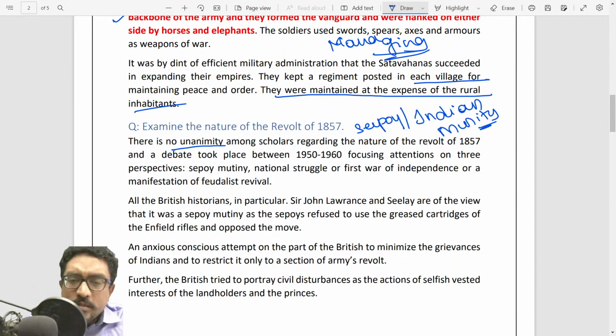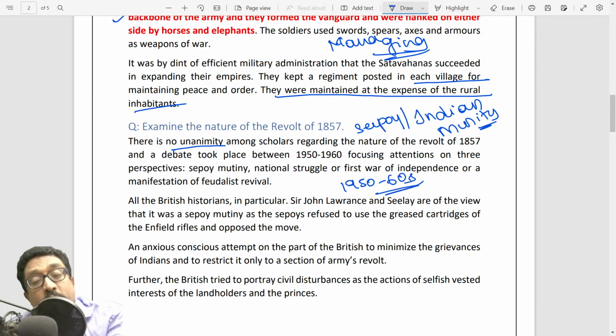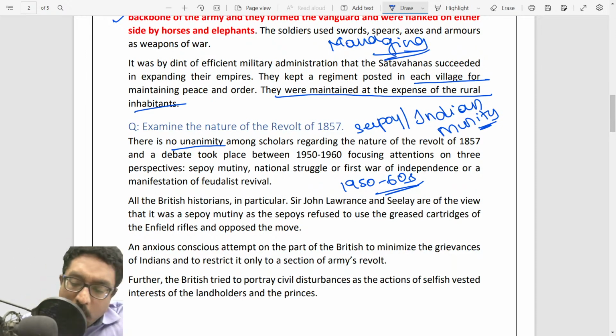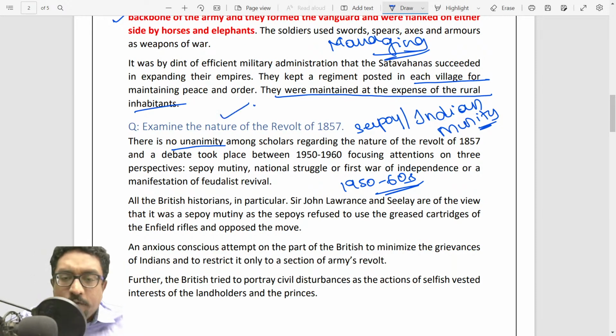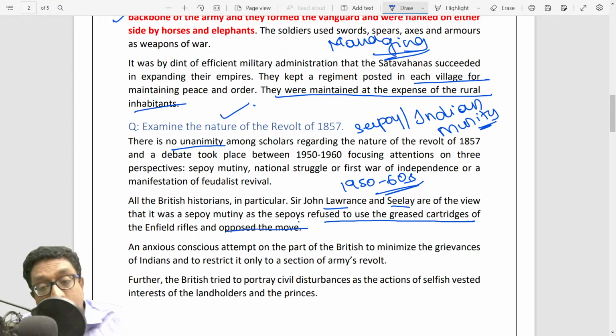In fact, up in the 1950s and 60s, most historians, after independence, did a lot of research and a lot of dispute about this nature of the 1857 revolt. I mean, how should people perceive the 1857 revolt? This question is actually coming from that. All British historians, in particular Sir John Lawrence and Seeley, generally viewed Sepoy mutiny as the Sepoys refused to use greased cartridges of the Enfield rifles and opposed the move.